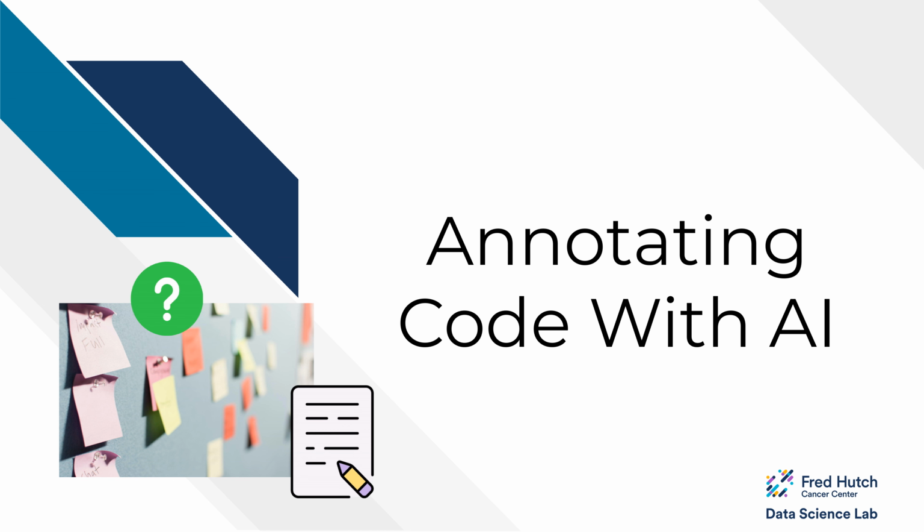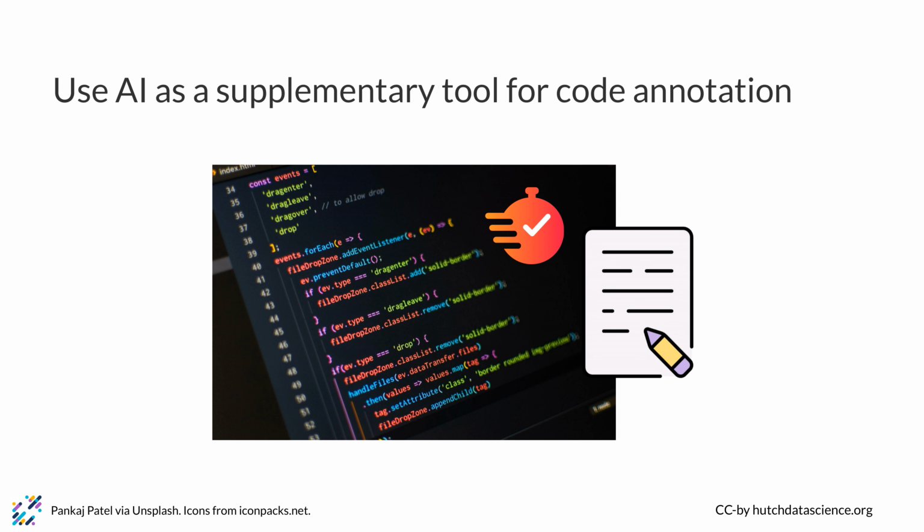We've discussed why code annotation and documentation are important, but when and why would you use AI for code annotation? AI can be a nice tool to aid in the annotation of your code. However, it should not be the only source of annotation for your code. As the code author, you need to verify AI has annotated code that is consistent with your knowledge, as well as the history of the code's development.